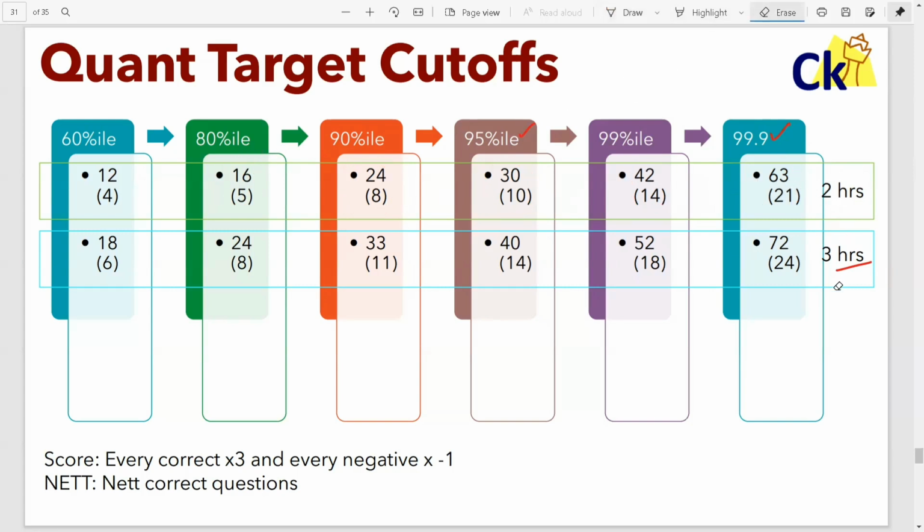If quant is a very weak area, provided you are good in the other 2 areas, the minimum percentile I recommend targeting is 8 questions correct, which is 24 marks. Provided, of course, you do well in the other 2 areas as well. Depending on which category you belong to, you can also target 80, or 95, but otherwise 90 percentile is a good target. You have to target the way you want to target. It's totally your wish. To be on the safer side, targeting 95 percentile is the best thing to do.